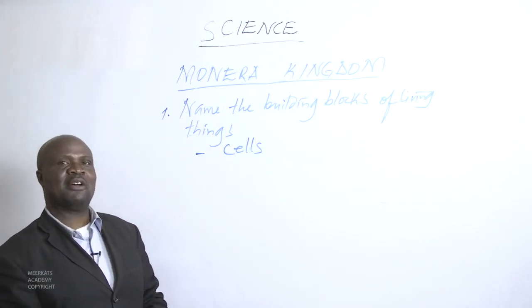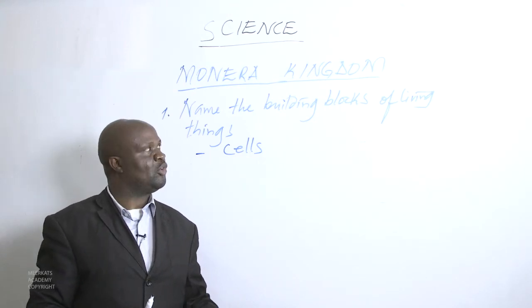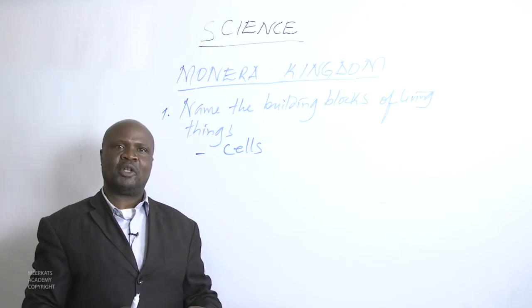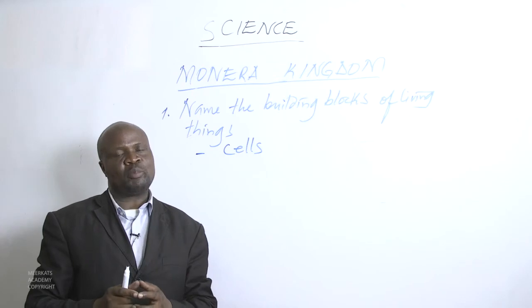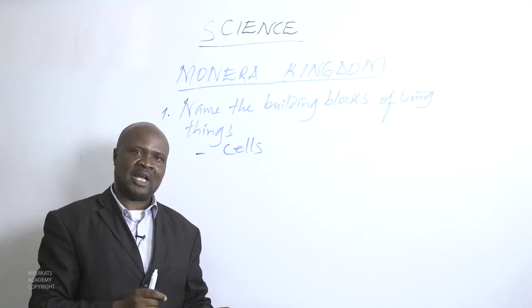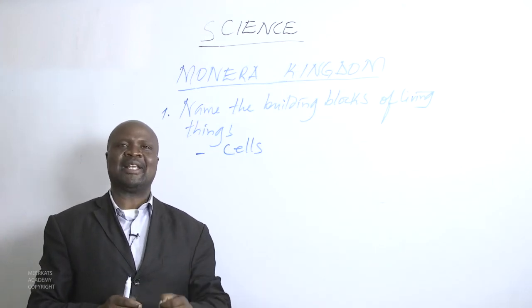For instance, we have seen five kingdoms: the animal kingdom, the plant kingdom, the Monera Kingdom, the Protist Kingdom, and the Fungi Kingdom. When we want to observe these organisms, the tiniest part that makes up all of them is a cell.